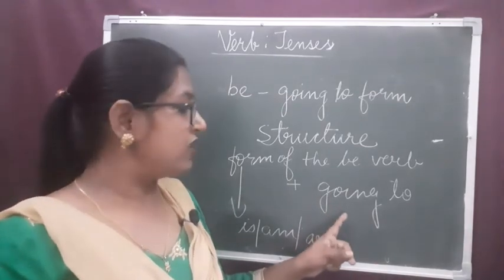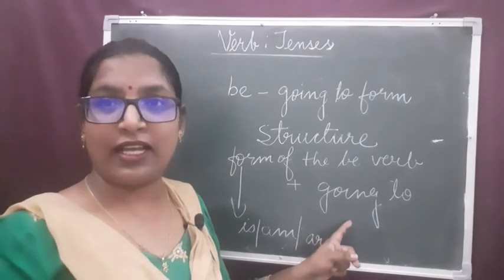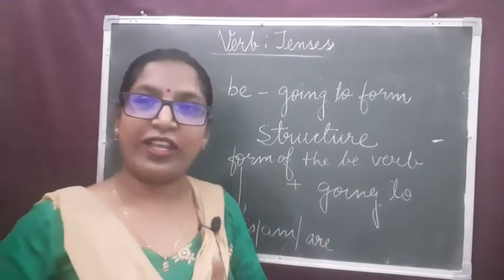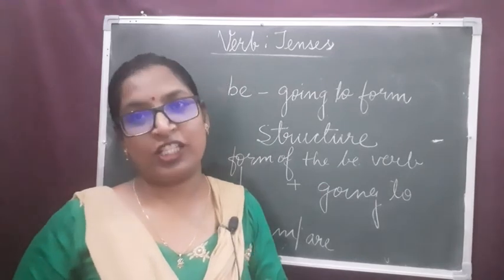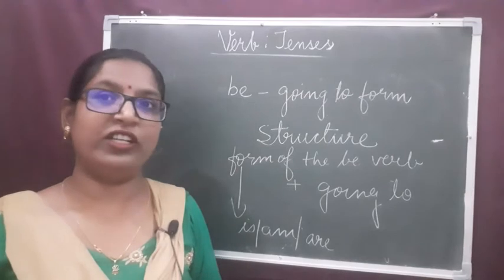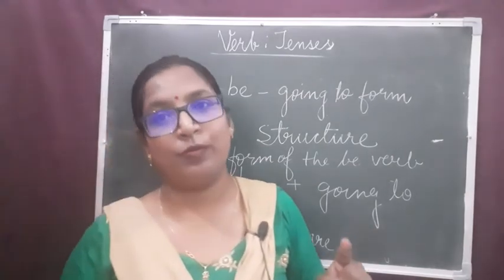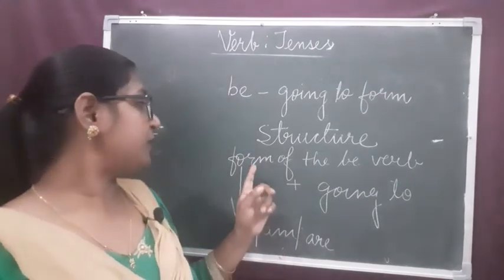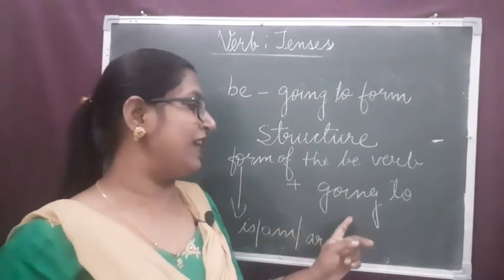We express the future plans. Got it? Dear children, one way is to express future tense with the help of modal auxiliaries plus the main verb in its base form. And the second one is form of be verb plus going to.